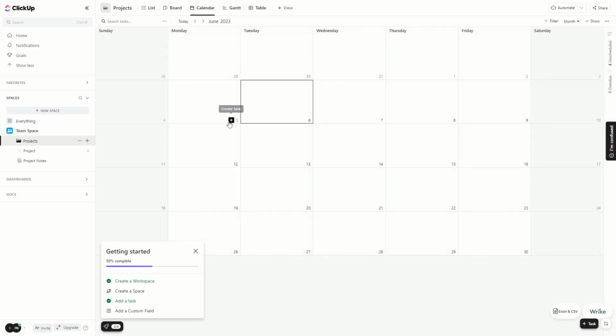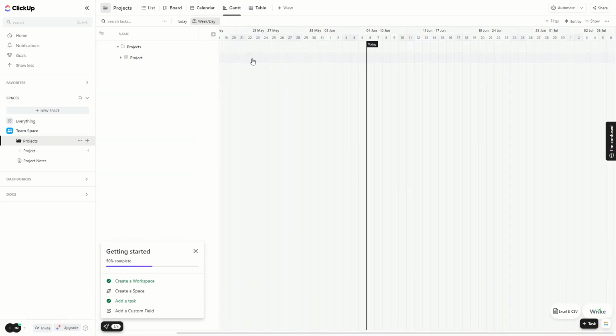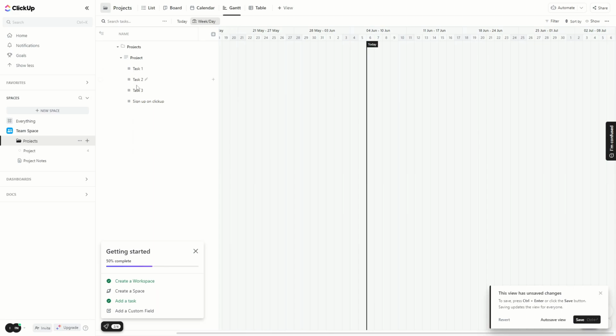And then you have a calendar. So if the tasks have a due date, you will basically see all of these tasks in here, and you even have a Gantt chart here. So if there is a start date and a due date of a task, you will be able to see it here. In this case, you can see the tasks do not have any due dates.